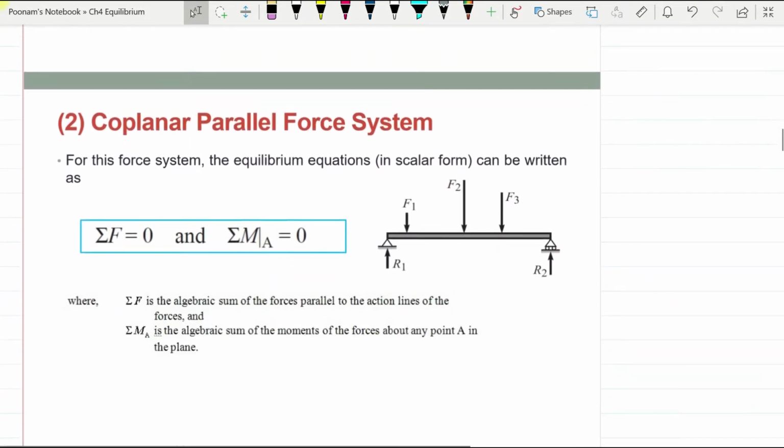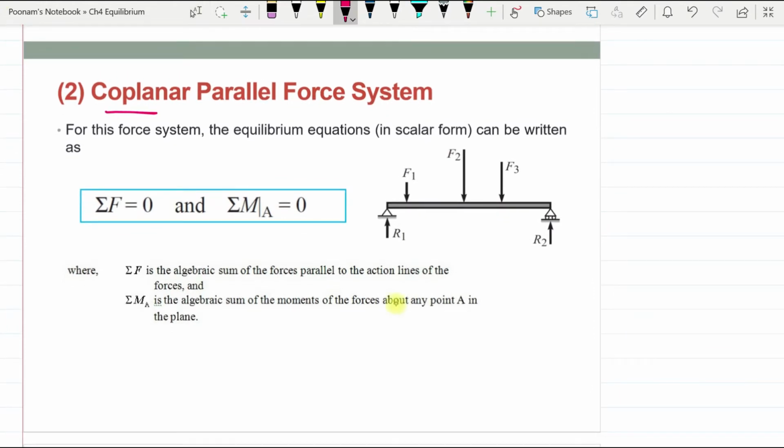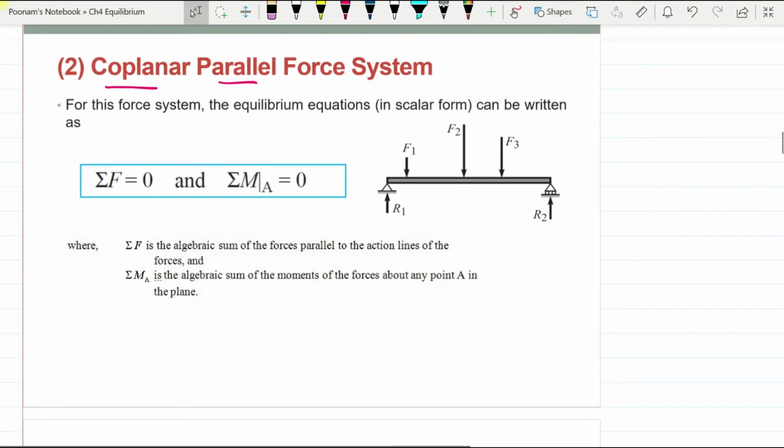Next system is coplanar parallel force system. So forces are passing through one plane, but they are parallel to each other, like in this beam. So we have this beam, this is a simply supported beam, and it is subjected to some point loads F1, F2 and F3, and these are the reactions applied at the support.